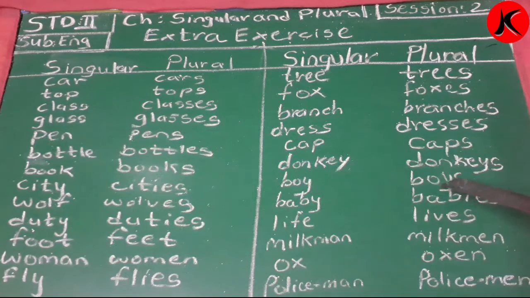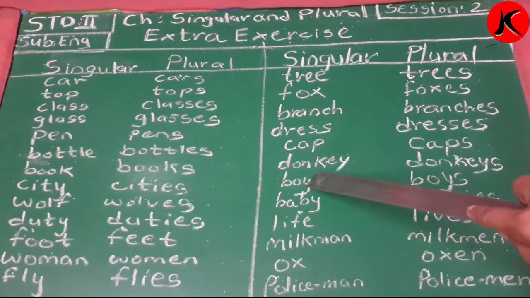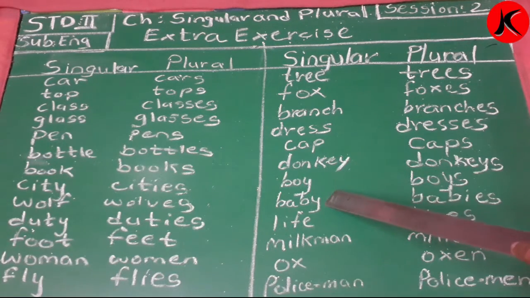B-O-Y, boy. So B-O-Y-S, boys. Same over here. Here O is a vowel and then Y is there. So we have to add only S. So it will become boys. B-A-B-Y, baby. B-A-B-I-E-S, babies. Now over here I have changed Y into I-E-S. Why? Because before Y, B is not a vowel. It is a consonant only. So it will be changed into I-E-S.